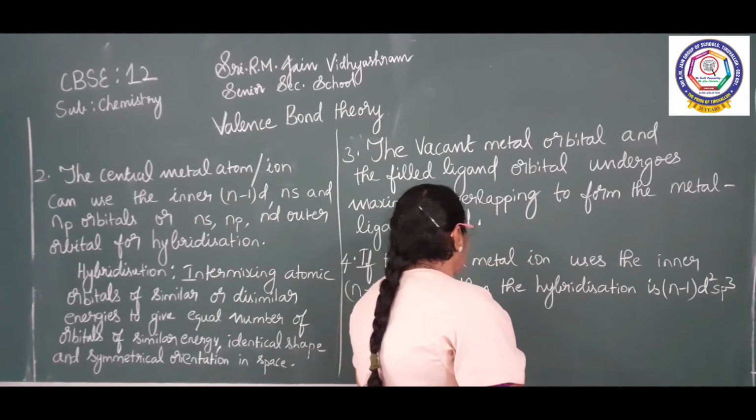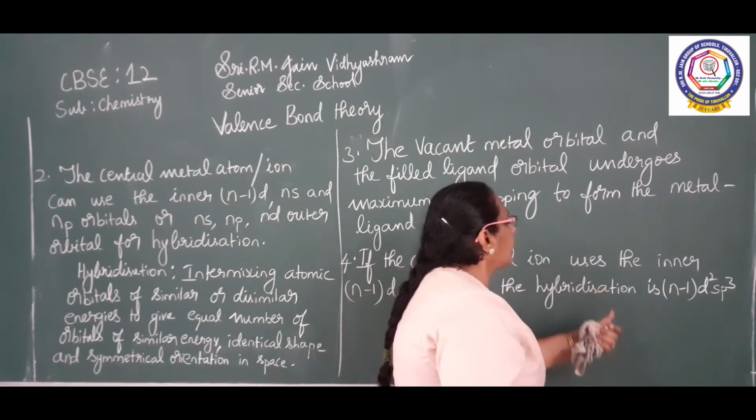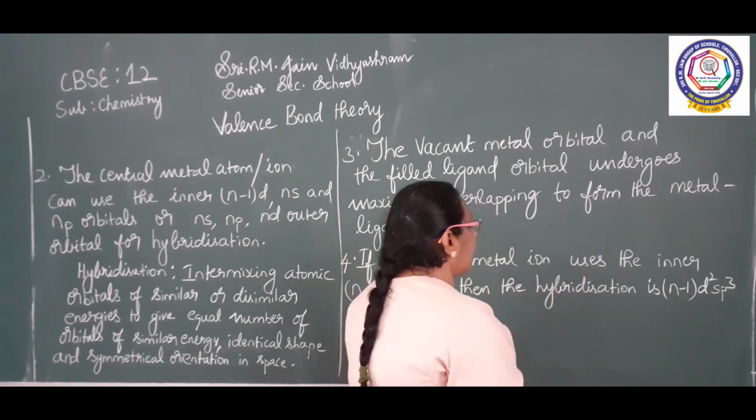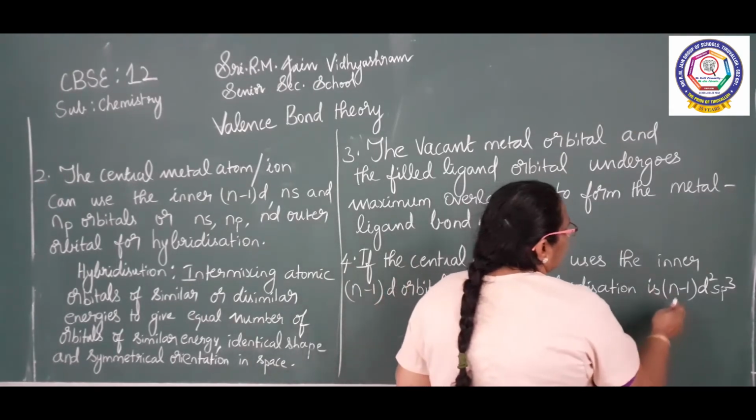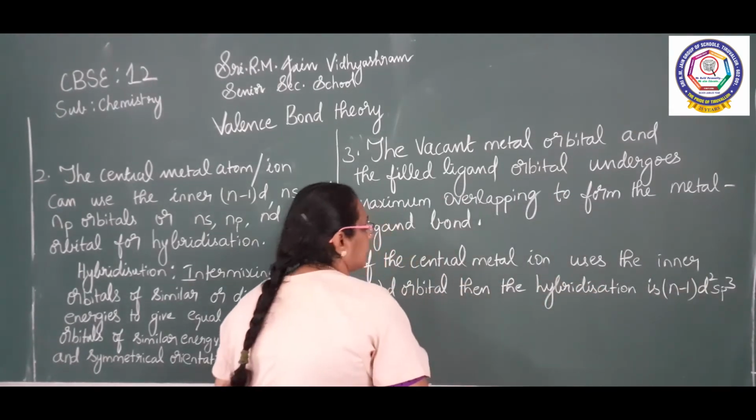So if the central metal atom uses the inner (n-1)d orbital, we call it (n-1)d2sp3 hybridization.